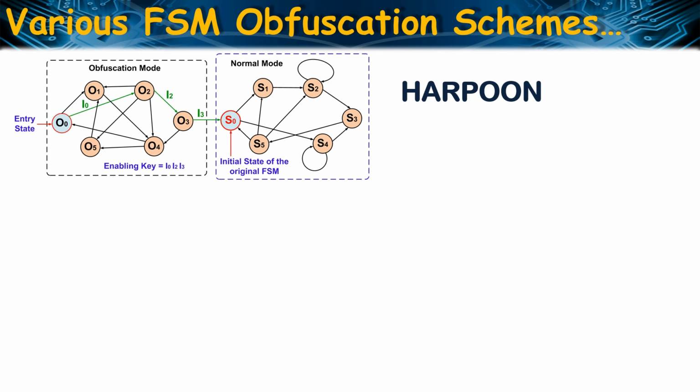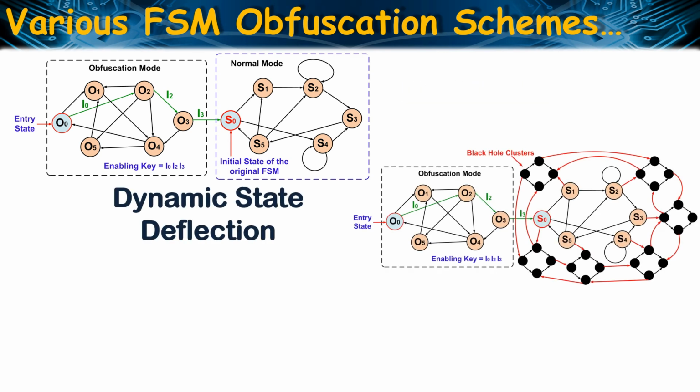So next comes a different variation that is called dynamic state deflection. This is another FSM obfuscation method which protects each state of the original FSM by preventing unauthorized overwriting of the FSM state memory registry.